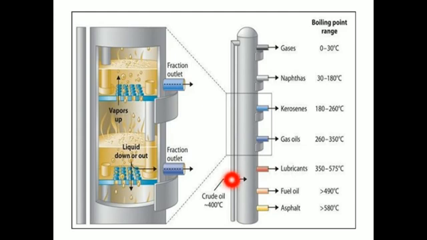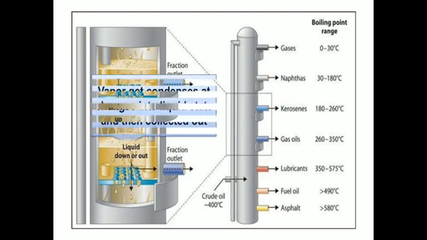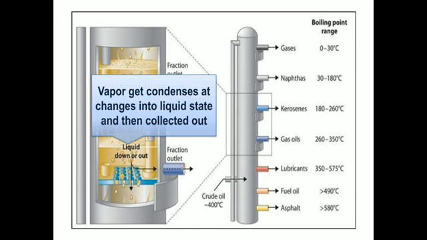So you can see these are the various channels or outlet points from which these fractions are going to come out on the basis of their condensation. Vapors are going to condense and change into the liquid state, and they are going to be collected at various heights like this.